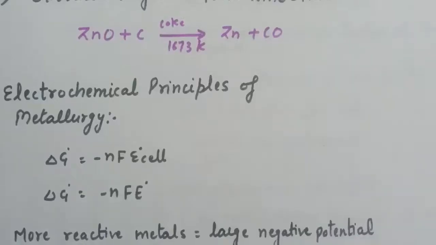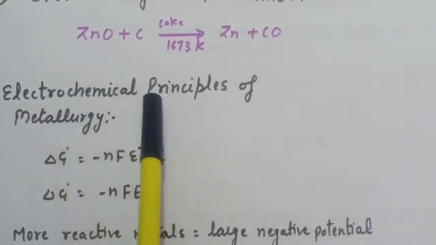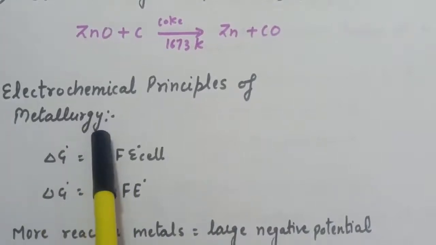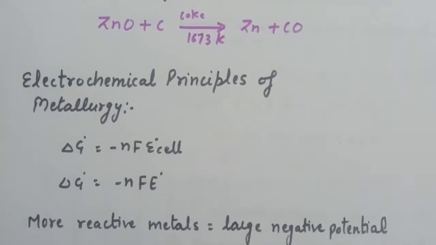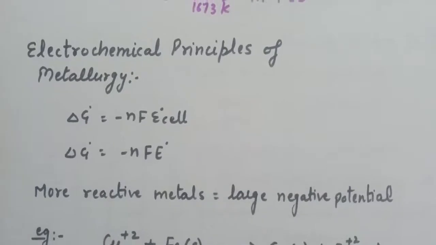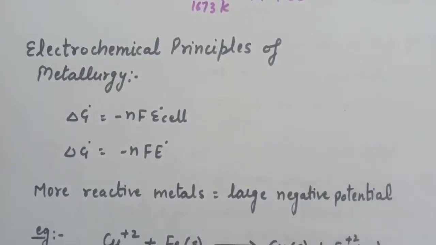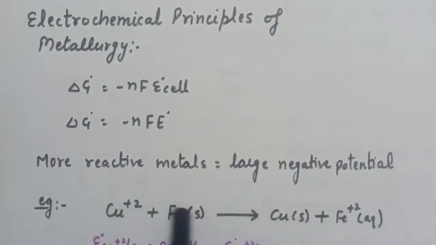So at higher temperature, carbon will act as a reducing agent, and the zinc oxide will convert to zinc. We can also extract our metal by electrochemical principles of metallurgy. In this, the more reactive metals have large negative potential. So for example, if we want to extract copper from a solution, we will choose a metal that has large negative potential. For example, Cu2+ plus Fe gives Cu plus Fe2+. Now if we calculate the potential for this reaction, it comes out to be positive.